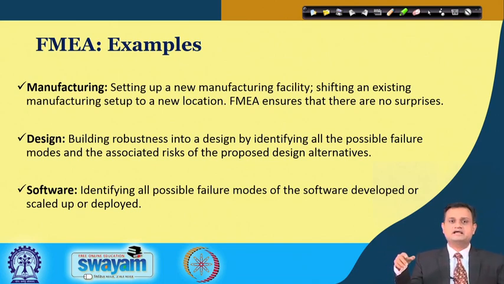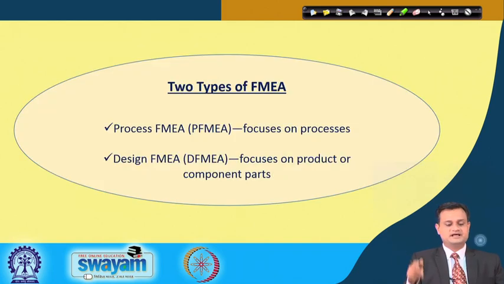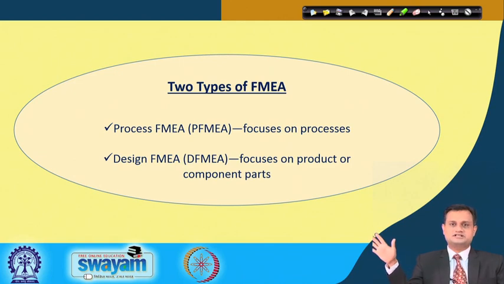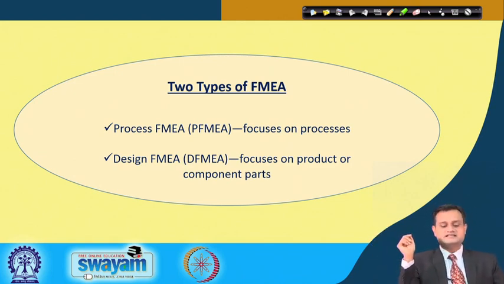Software, identifying all possible failure modes of the software developed or scaled up or deployed. Again, many software companies develop fantastic robust software which can give uninterrupted service and a user friendly experience to the user, and this is where again FMEA can help. So broadly you have two types of FMEA. Number one is process FMEA, and typically the name suggests it focuses on the processes, and number two is design FMEA.